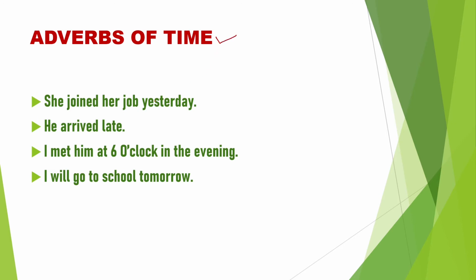Adverbs of time. Okay. She joined her job yesterday. To get adverbs of time, we should ask a question to the verb with the WH word when. She joined her job yesterday. When did she join her job? Yesterday. So, yesterday is the adverb of time. He arrived late. When did he arrive? Late. I met him at 6 o'clock in the evening. When did I meet him? At 6 o'clock in the evening. I will go to school tomorrow. Go when? Tomorrow. Tomorrow is an adverb of time.